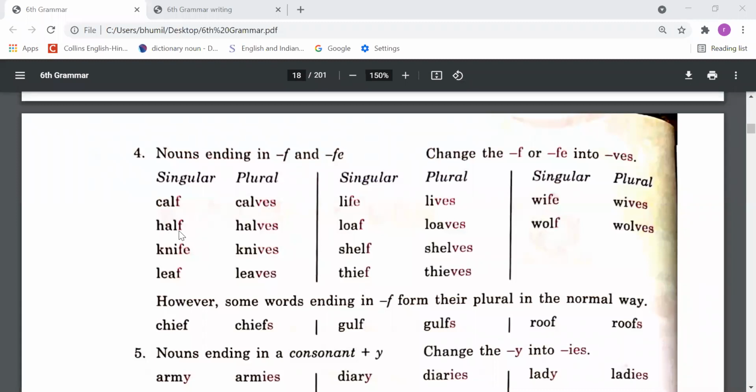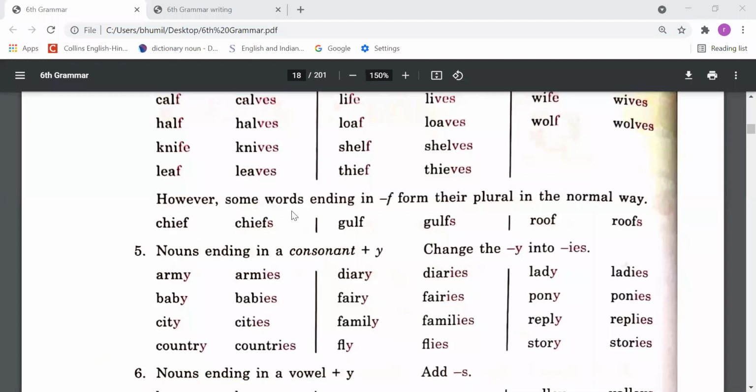Half. After removing f, we need to add ves: halves. Knife, knives. Leaf, leaves. So in this way, you need to understand rule number 4: life, lives, loaf, loaves, shelf, shelves, thief, thieves, wife, wives, wolf, wolves, right?